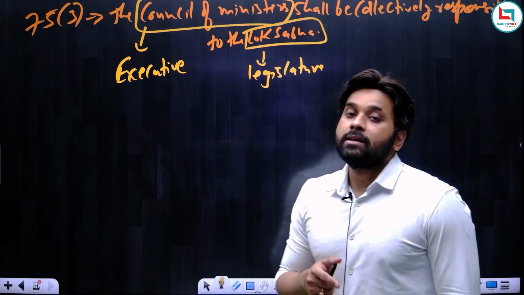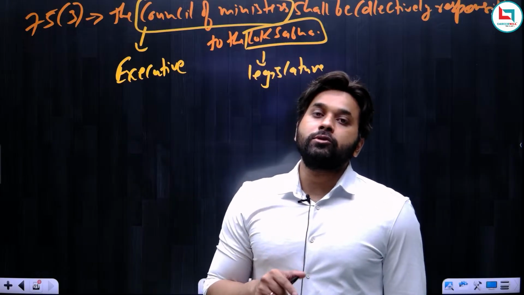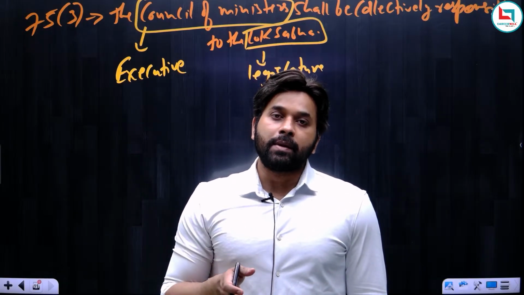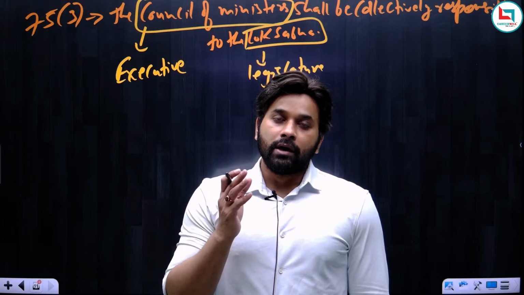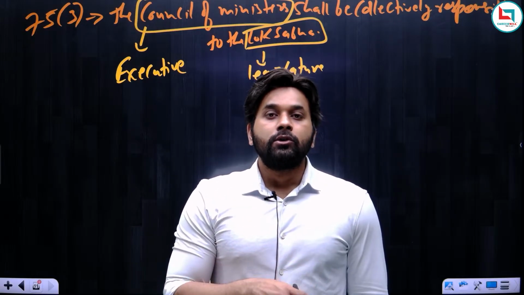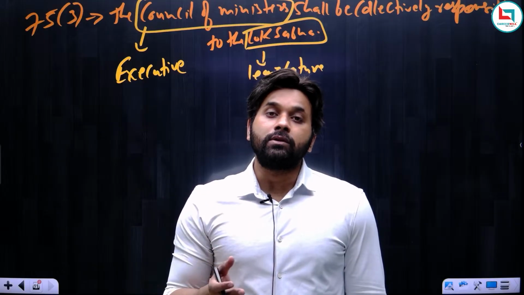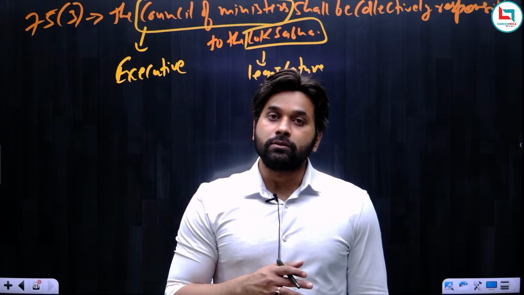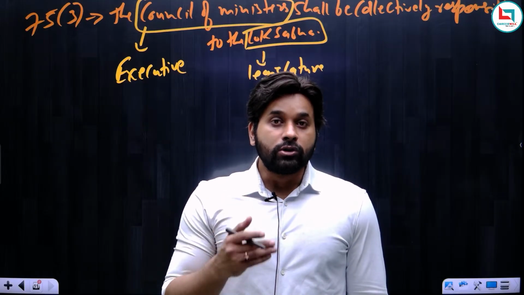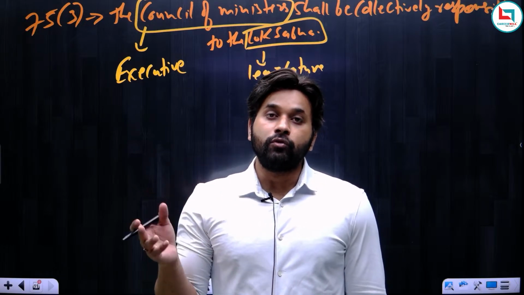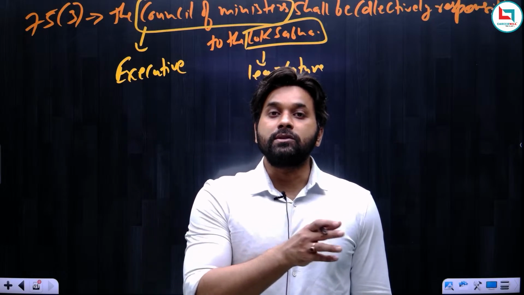And that is why the no confidence motion can only be introduced in the Lok Sabha. See, a minister can be a member of either house of the parliament, but he enjoys majority only in the Lok Sabha. So only the Lok Sabha has the power to move a no confidence motion against the ministers.